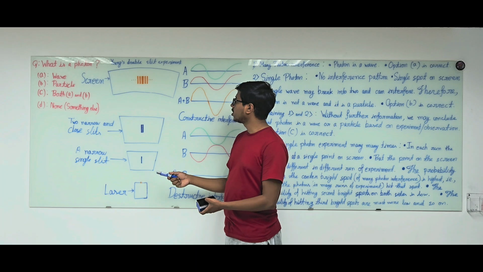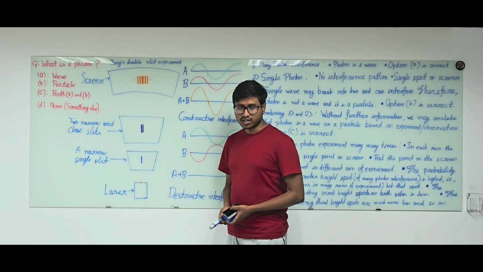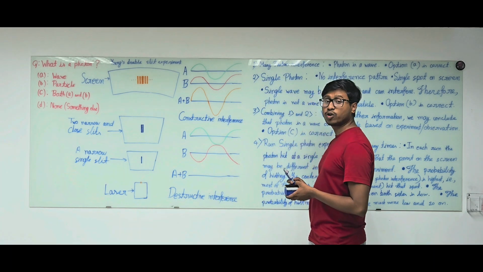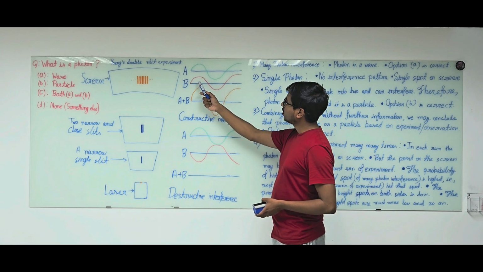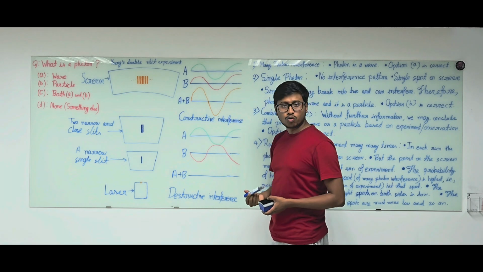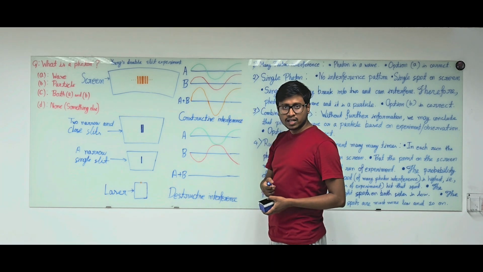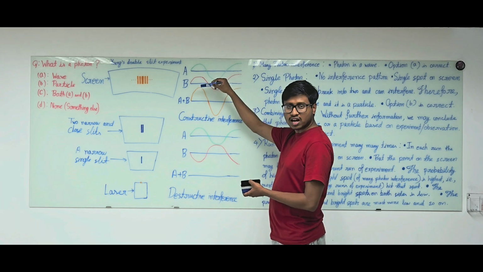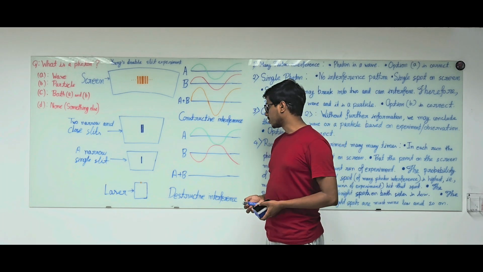Okay, now before going to the experiment observation, we need to understand what is interference. So interference is a phenomenon of wave. If a wave A and wave B are in phase, that is mountain of wave A and mountain of wave B coincide, and valley of wave A coincides with valley of wave B, then we have constructive interference, that is the two waves sum up and give a higher intensity wave altogether.